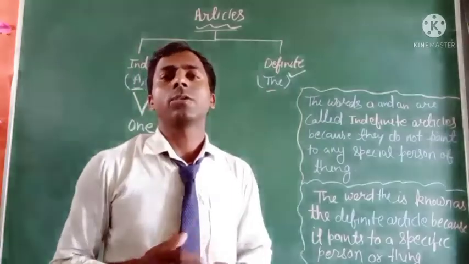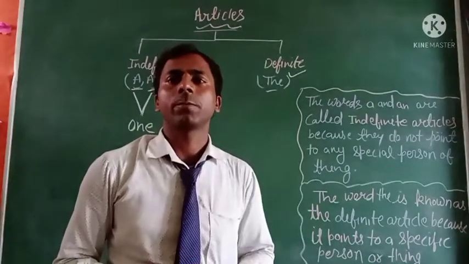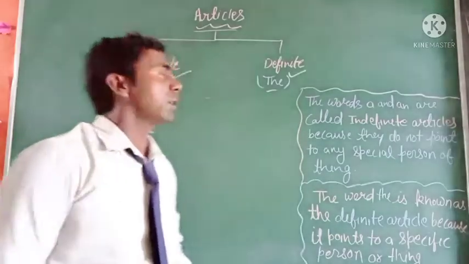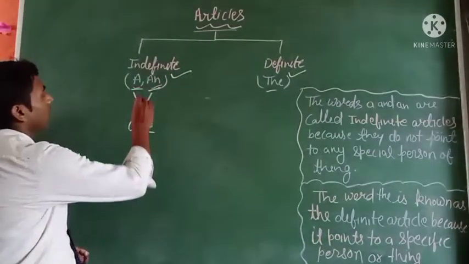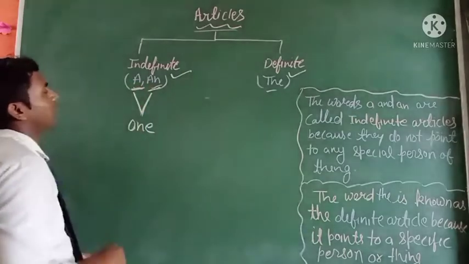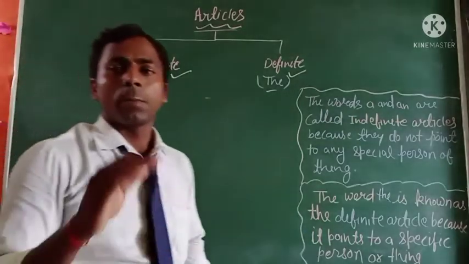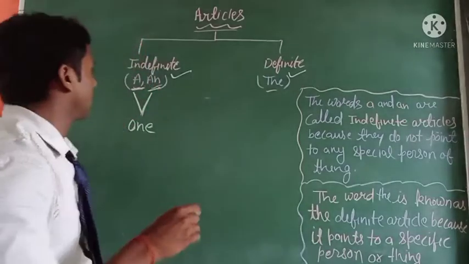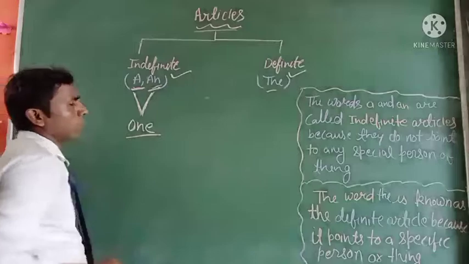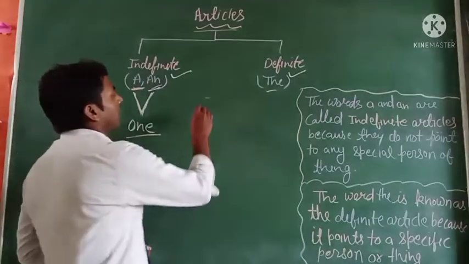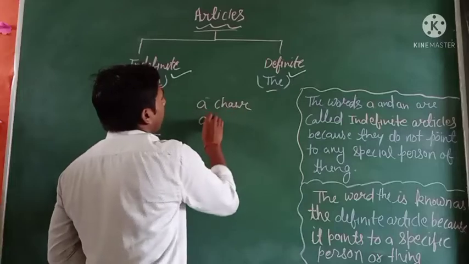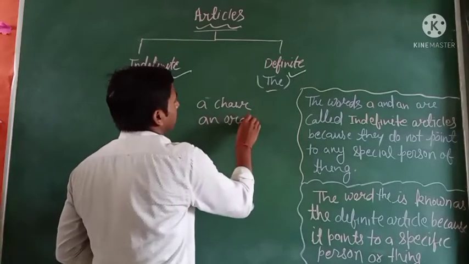First we will know about the indefinite article. In indefinite articles there are two words, a and an, and both are article words whose meaning is one. Just like a chair, an orange.